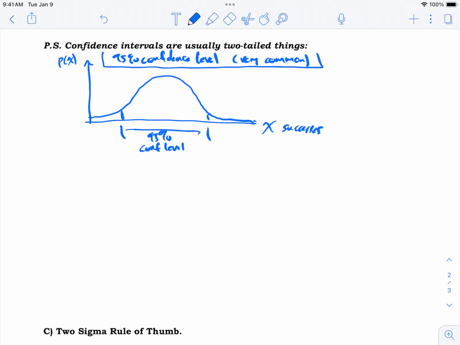The chance of getting any one of these particular points adds up to 95%. Notice that only leaves 5% for both wings total. So you'd have to put half of it over here, 2.5%. So a probability less than 0.025 of getting one of these results over here, and a probability less than 0.025 of getting results over here.